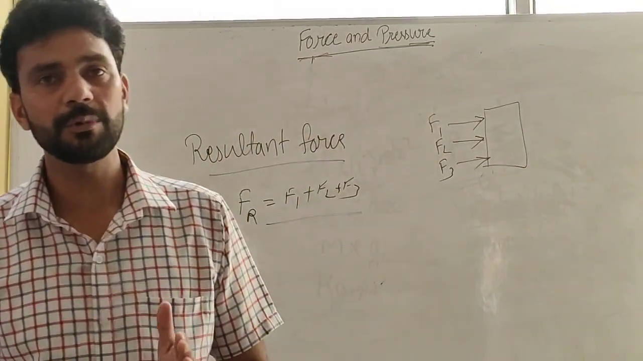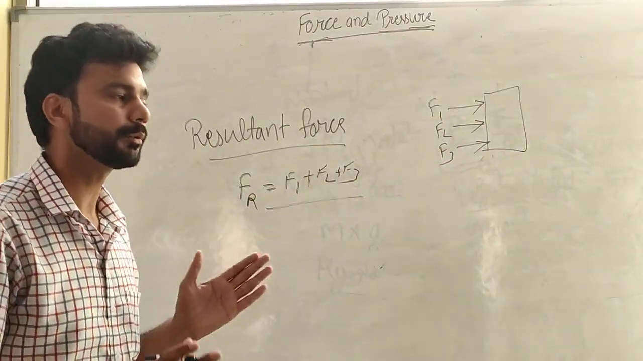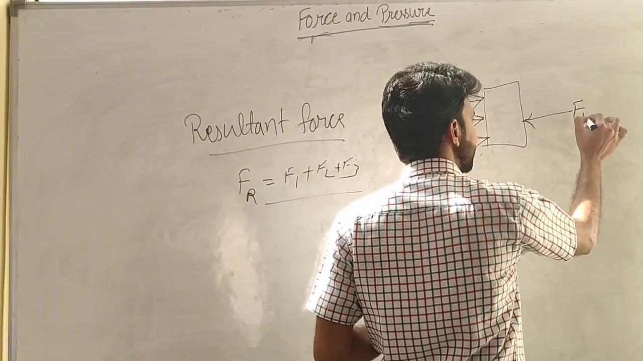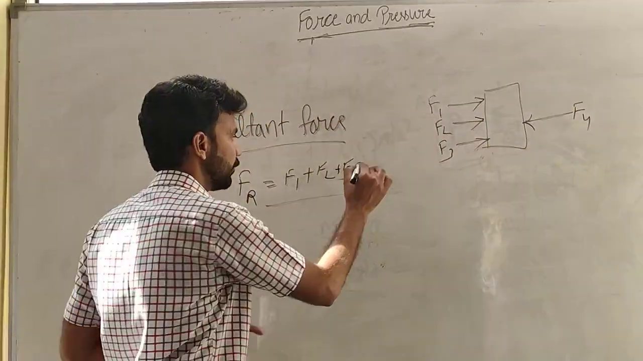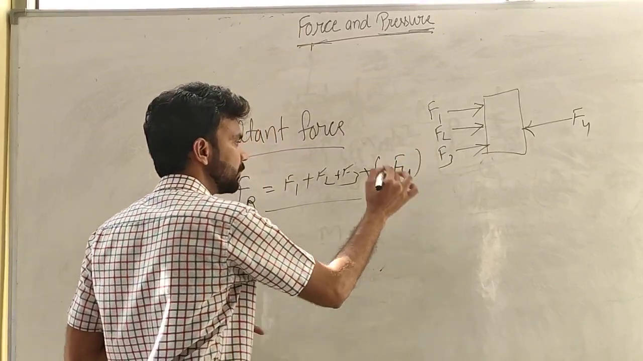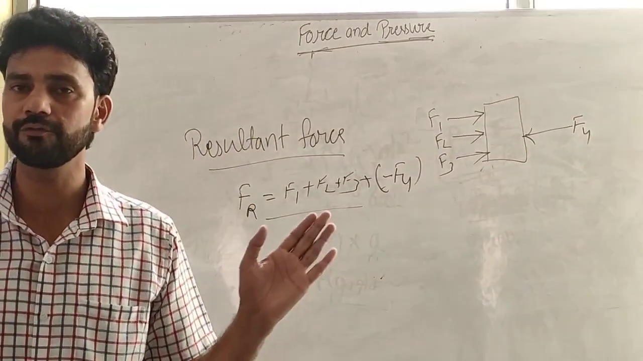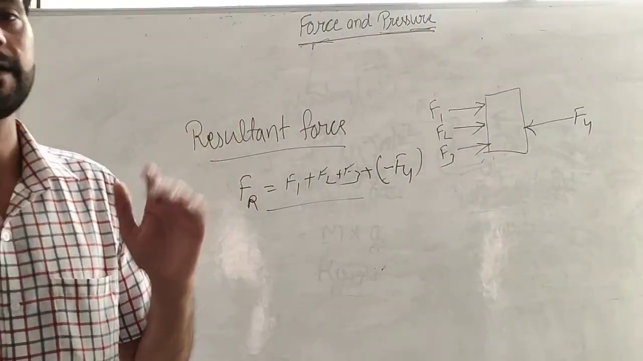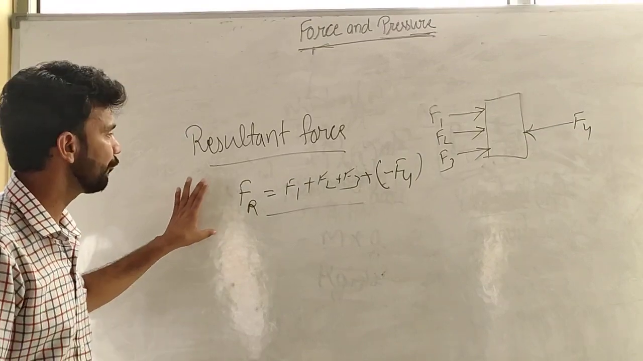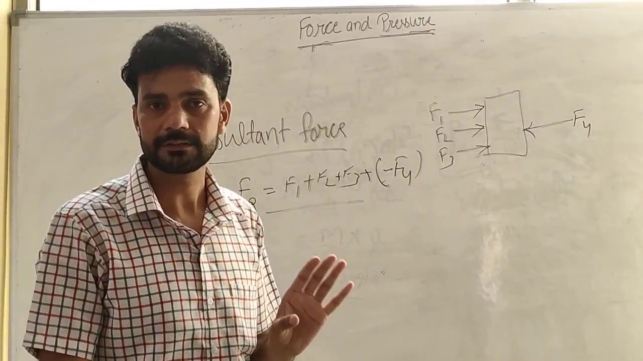If a force is applied from the other side, then we have to subtract it. Suppose a fourth force, F4, is exerted in this direction, then we have to write plus minus F4. Why do we use this minus sign? Because this fourth force, F4, is exerted in the opposite direction, so we use a minus sign here. Now the sum of all the forces is known as the resultant force.